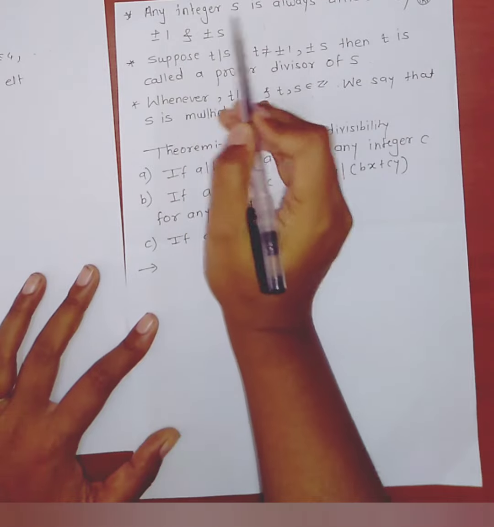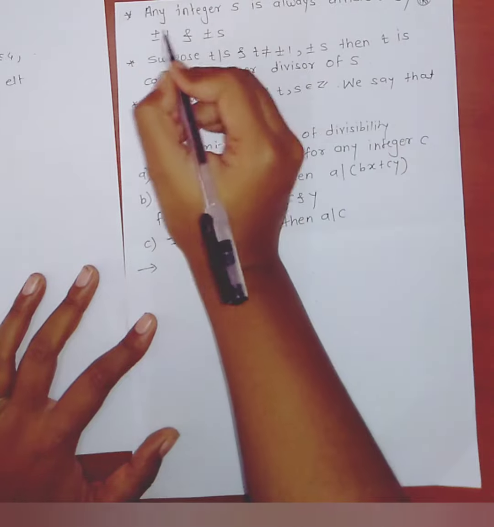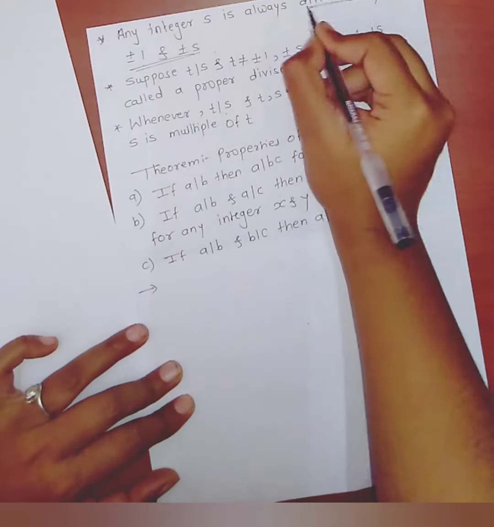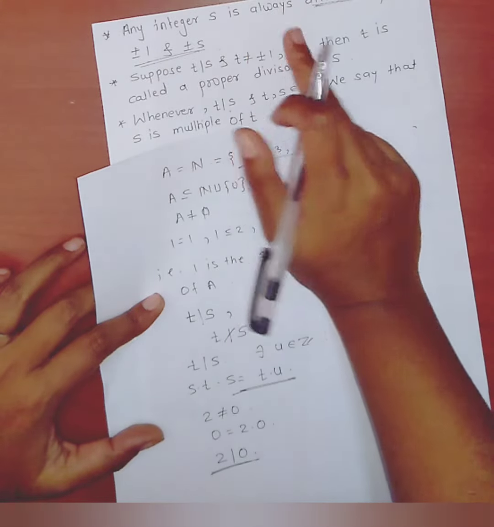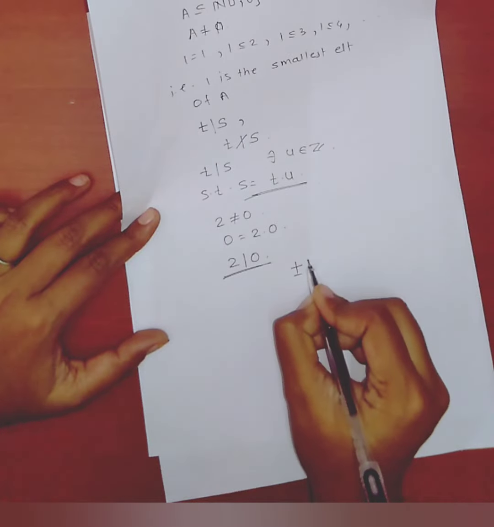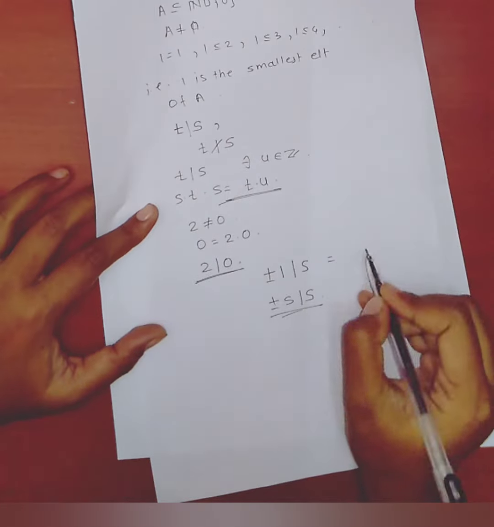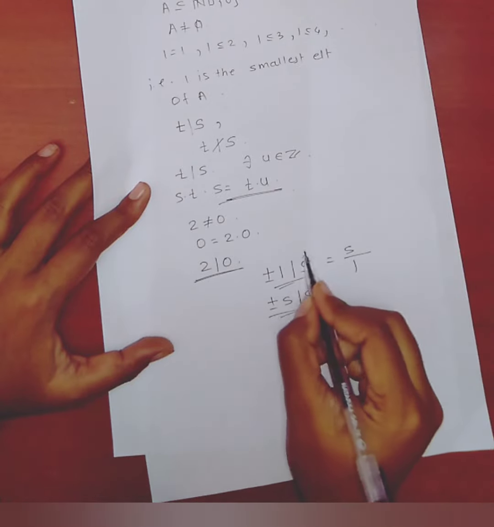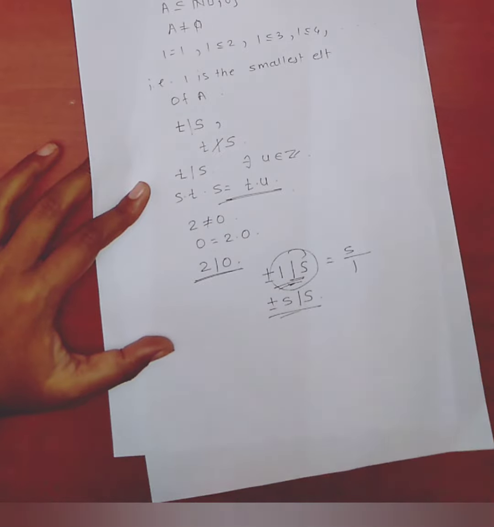Now see, any integer s is always divisible by plus minus 1 and plus minus s. Here concentrate on divisible, not divisor. s is always divisible by plus minus 1 and plus minus s, meaning plus minus 1 divides s and plus minus s divides s. For our convenience, we can write s divided by 1, but this notation is for division, not for the integers.